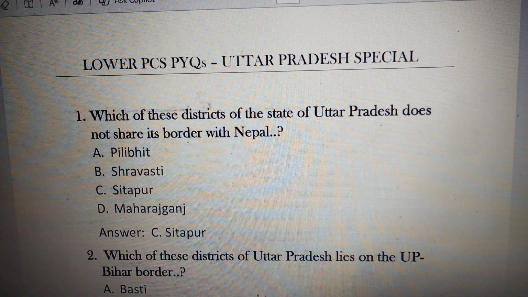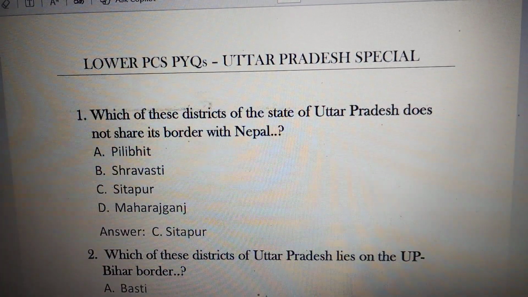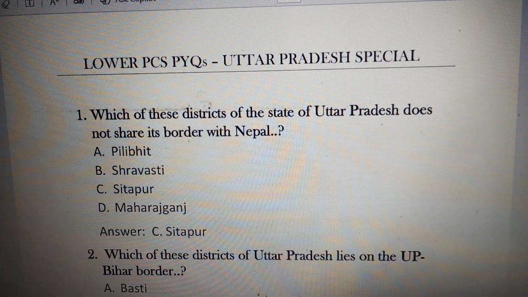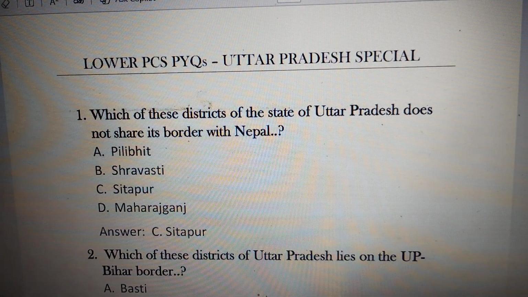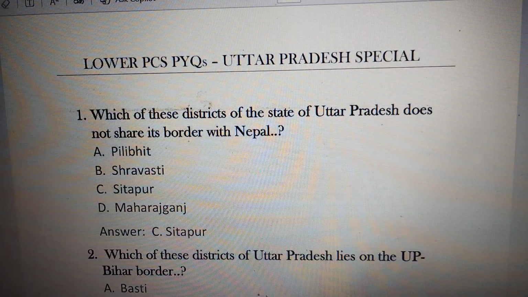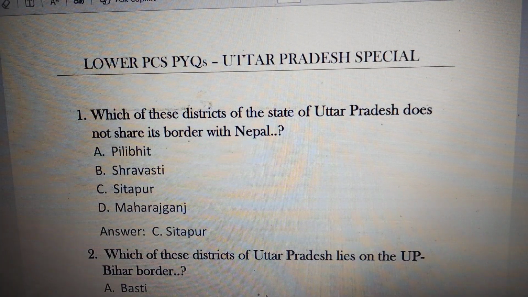The maximum districts of Uttar Pradesh share a border with Madhya Pradesh, while there is only one district in UP, which is Sonbhadra, that shares a border with 4 different states: Madhya Pradesh, Chhattisgarh, Jharkhand and Bihar. So bordering districts, states and countries are very important from the exam point of view.